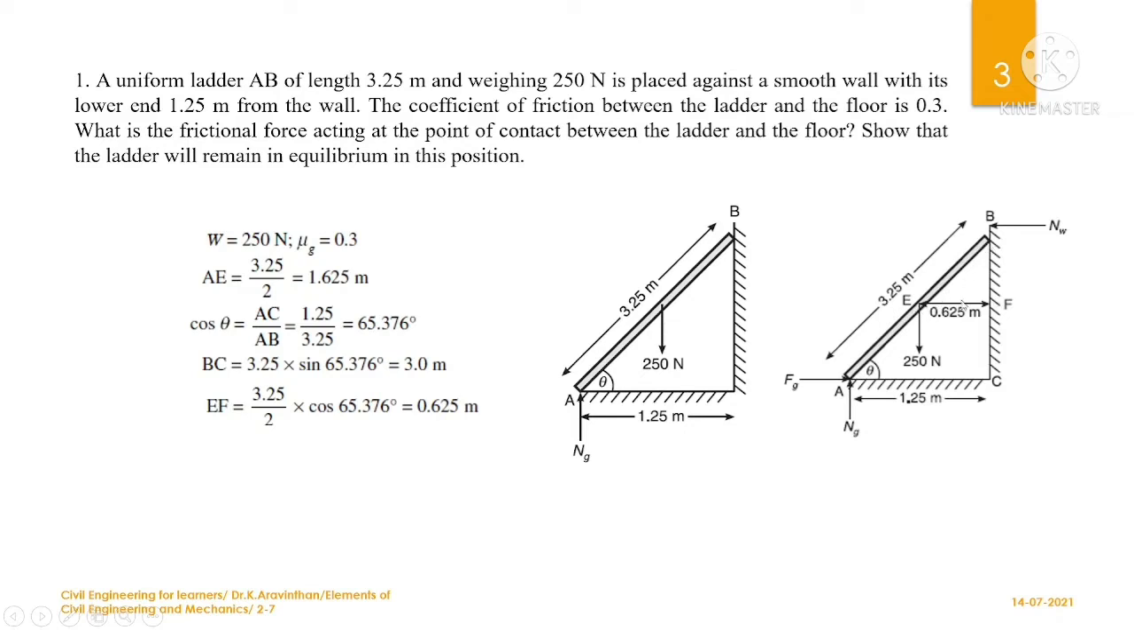And hence, to find this distance, you will be finding the EF distance. Now, for all the three forces, you know the distance. So, you know NG into 1.25, and FG into the vertical distance, that is BC, is already found here, and the third load 250 into the distance. You know all the forces and the distances here.